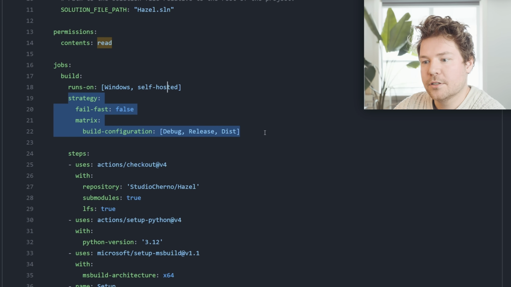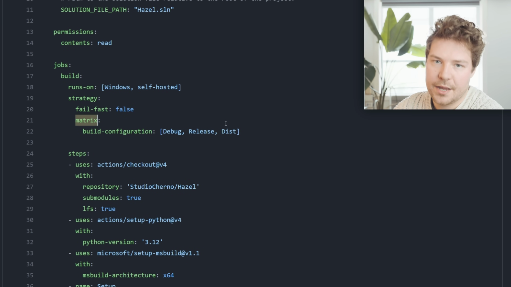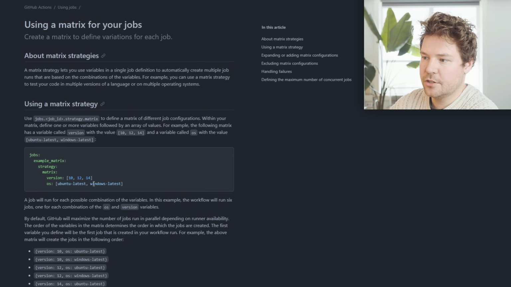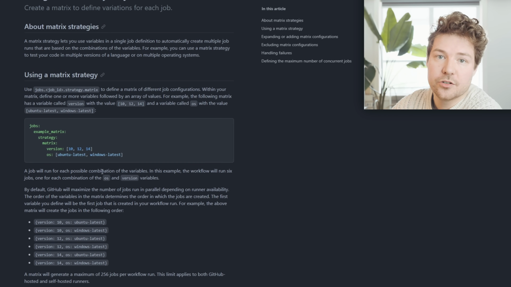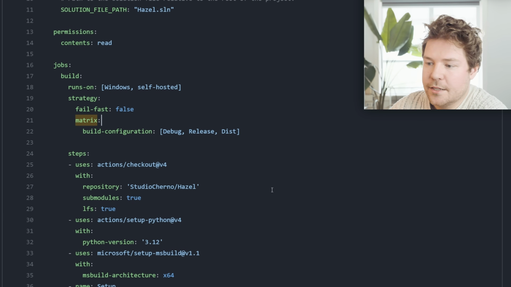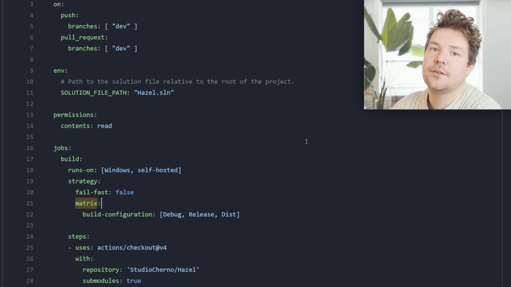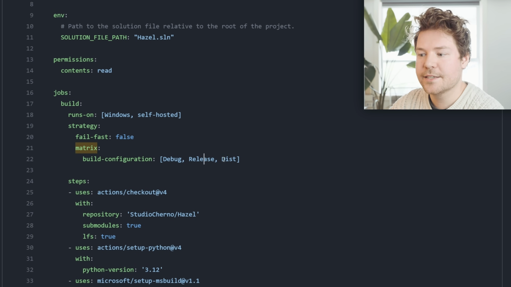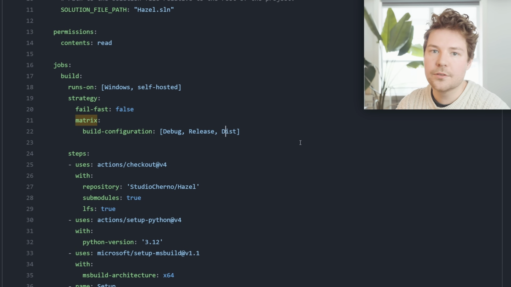And then we have something called a strategy, and that's because I wanted to set up a matrix. Now there's some great documentation on this stuff, which I highly recommend you take a look at. Basically, the reason why I did this was because I knew that this wasn't as simple as I want to build debug and that's it. I wanted to build debug, release, and dist. I wanted to build all of these configurations.